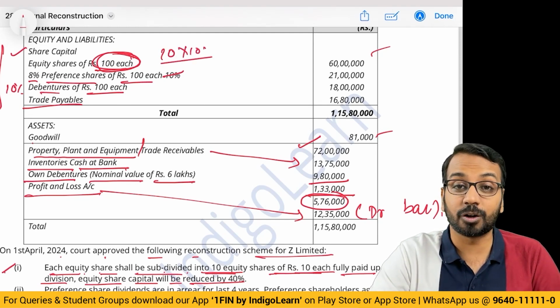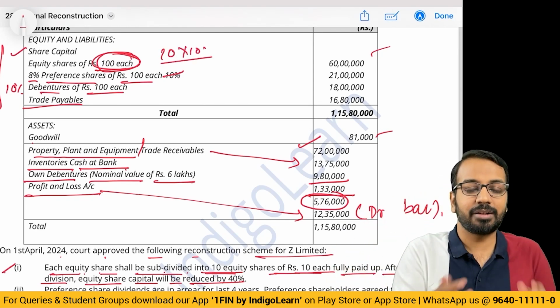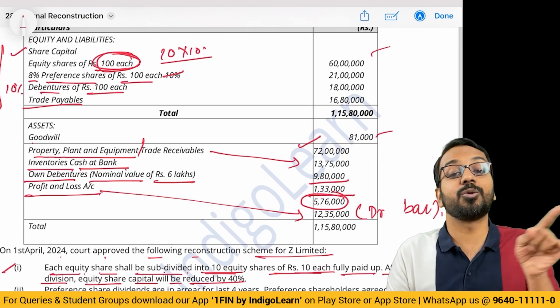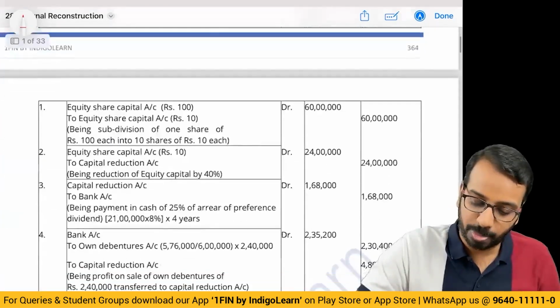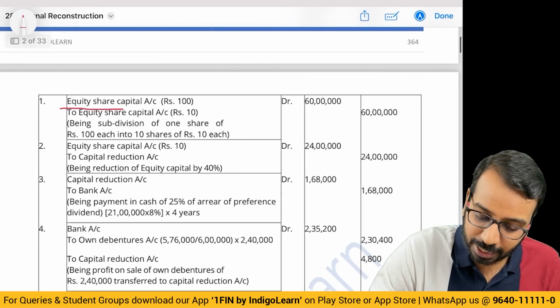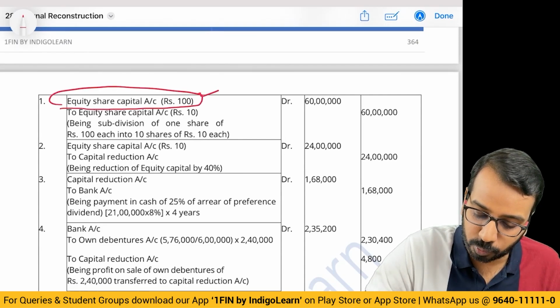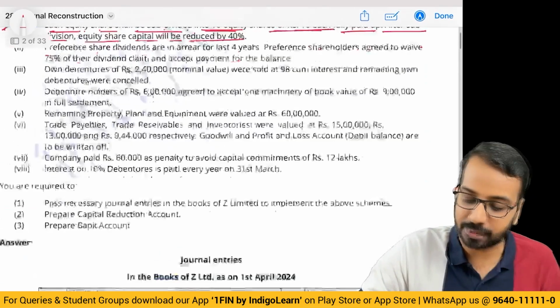Is there any gain or loss? There is no gain or loss. So in the first entry, when we are subdividing equity shares, there is no gain or loss. So simply you will say equity share capital old face value rupees 100, debit 60 lakhs. Where do I get this 60 lakhs?